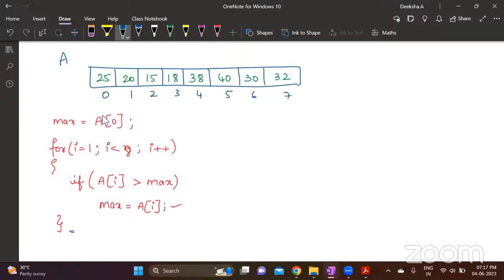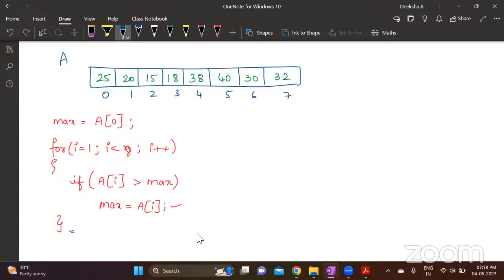Understood? I assumed the first element as the maximum element. From the second element onwards until the last element, I checked every element with this maximum one. If I find a number greater than my so-called maximum number, I'm interchanging it. Otherwise, we just proceed to the next number and check until the end. So when I come out of the loop, max variable has the highest number. Is this clear, everybody?